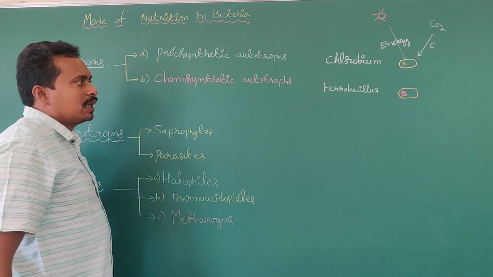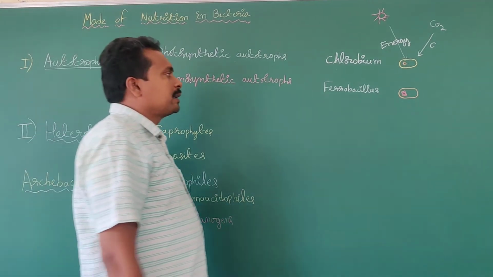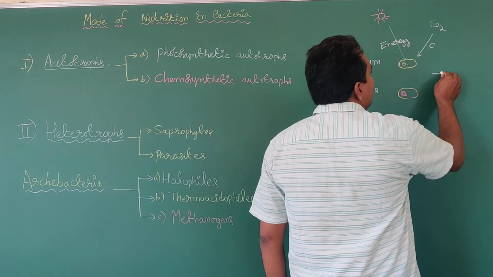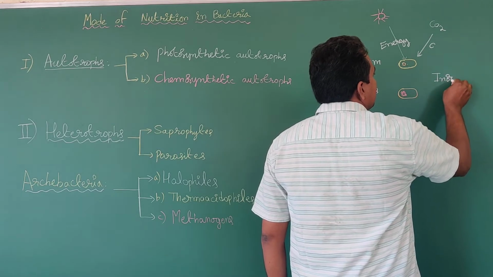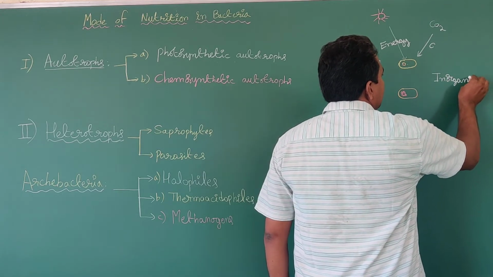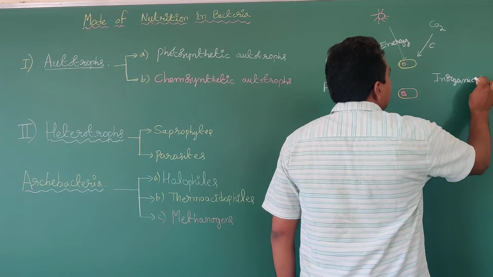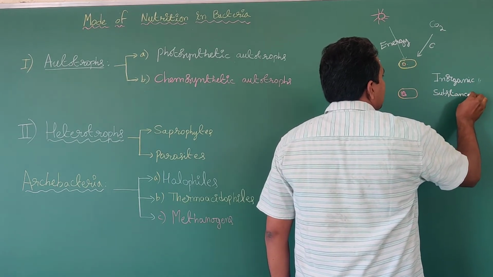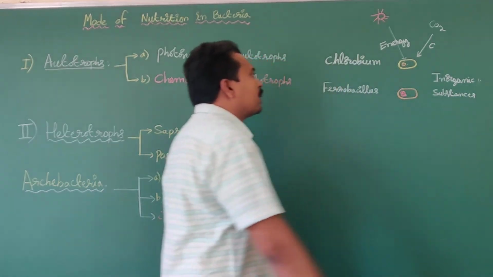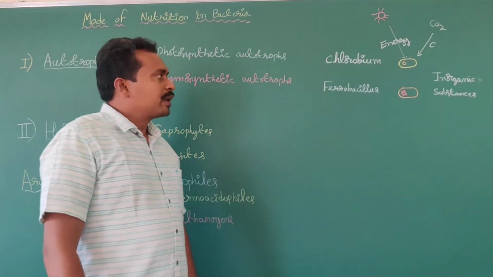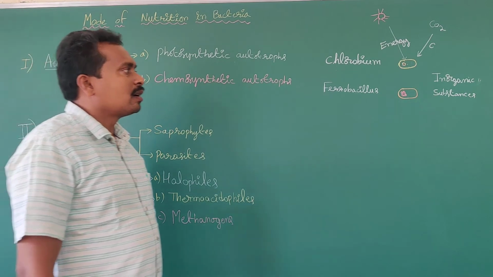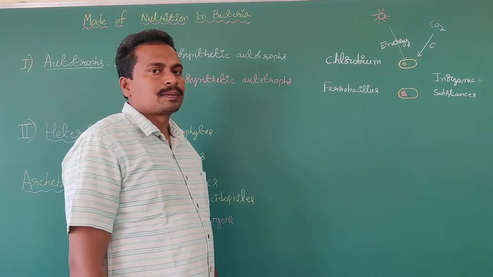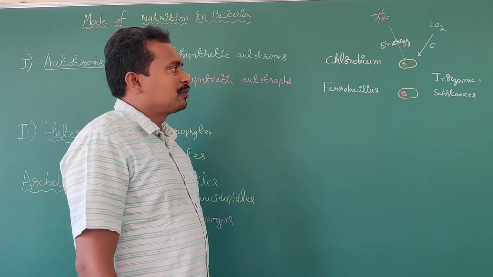Chemosynthetic autotrophs. The chemosynthetic autotrophic bacteria obtain energy from the oxidation of inorganic substances. For example, Ferrobacillus bacteria. Ferrobacillus bacteria obtain energy from iron. Rust is formed after a few days.